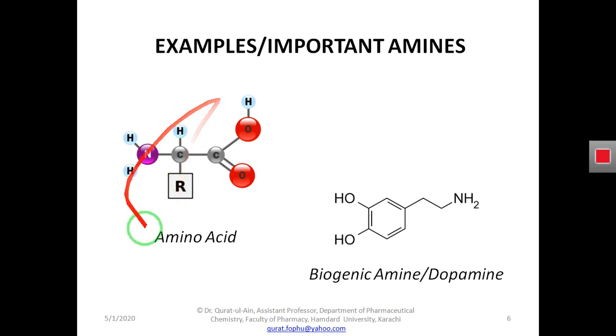So we have to keep in mind that the most important examples of amines are the amino acids. Another example is dopamine, a biogenic amine. Dopamine is a neurotransmitter found in our brain. It is a natural neurotransmitter.